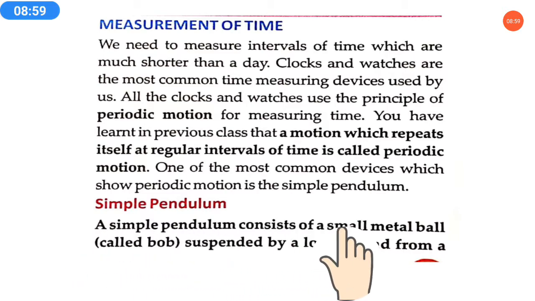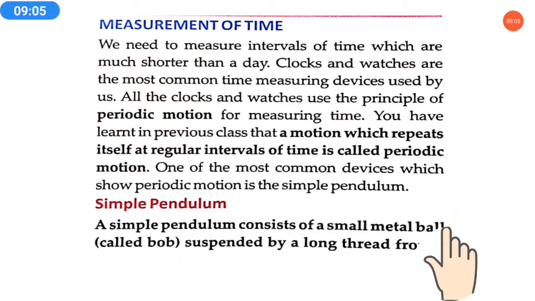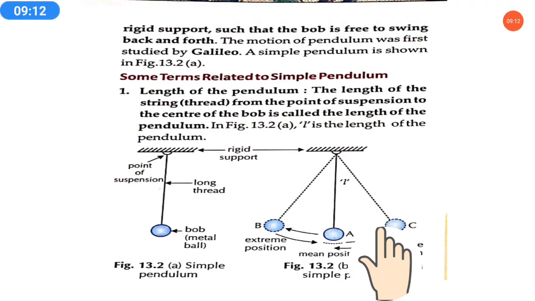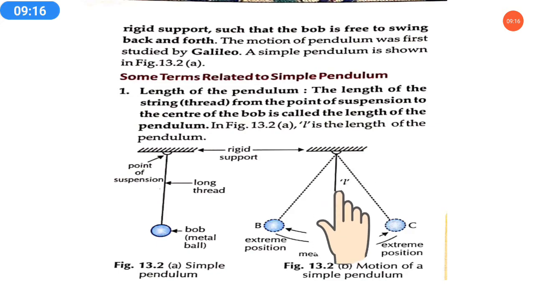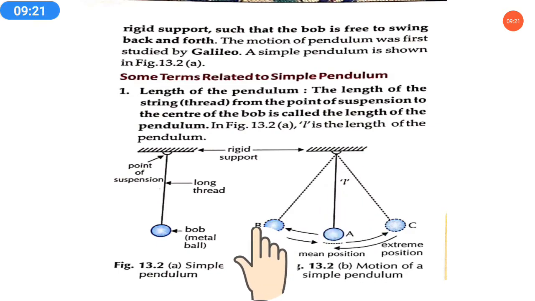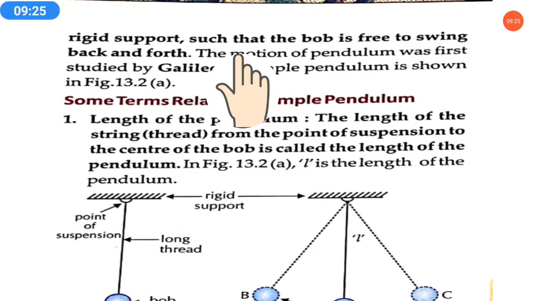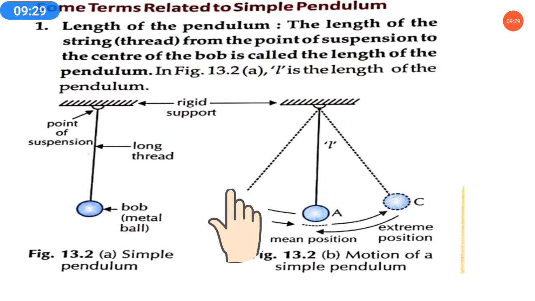A simple pendulum consists of a small metal ball, called the bob, suspended by a long thread from a rigid support. Now, as we can see, this picture is showing a pendulum. With the long thread from a rigid support, a small metallic ball is suspended such that the bob is free to swing back and forth. It means that the bob is free to swing.